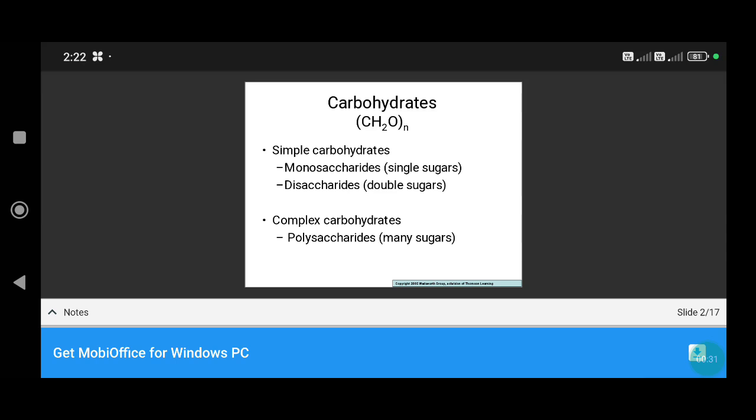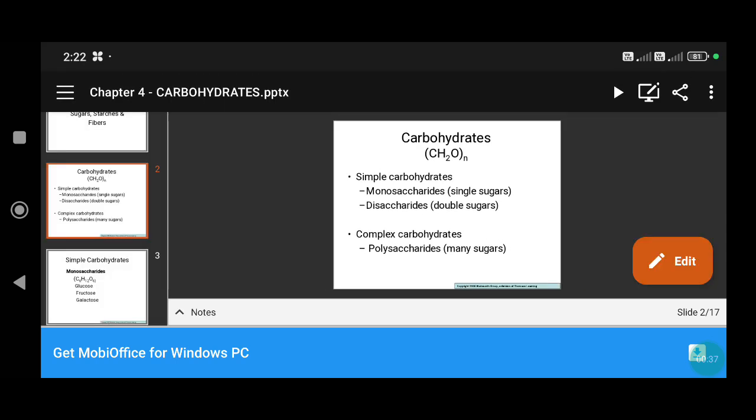The simple carbohydrates are classified into two types: number one, monosaccharides, and number two, disaccharides. Examples of monosaccharides are glucose and fructose. An example of a double sugar is galactose. Next, complex carbohydrates. The complex carbohydrates are polysaccharides, which are made of many sugars.